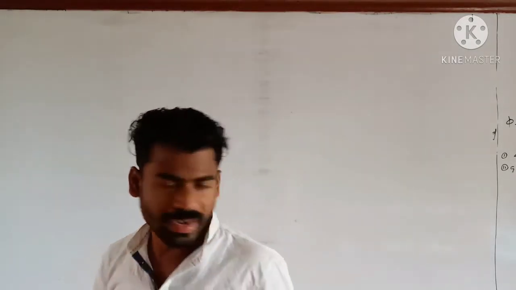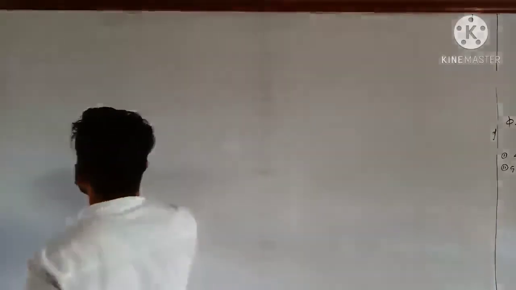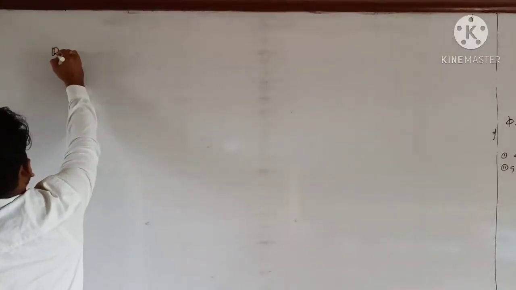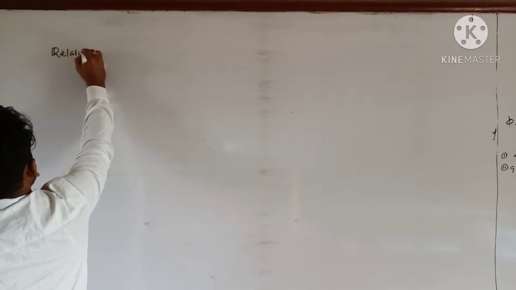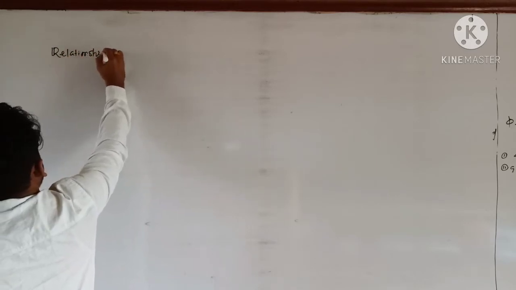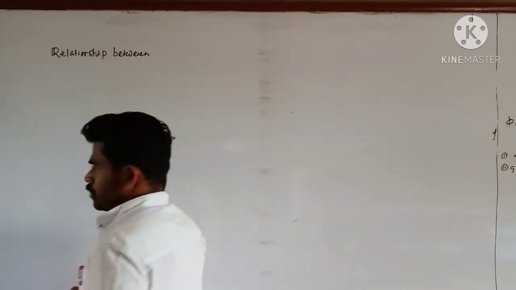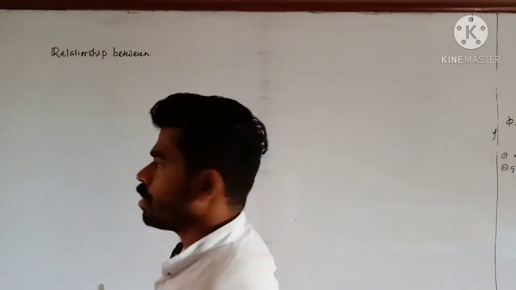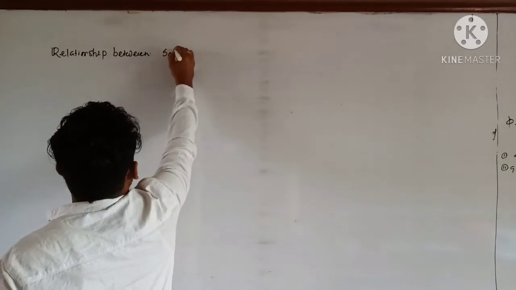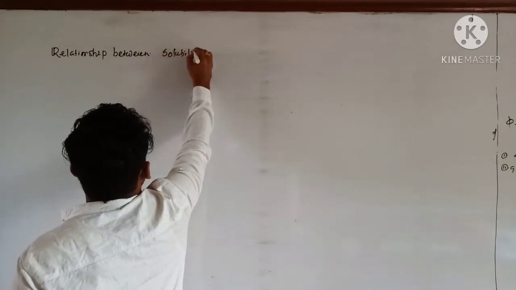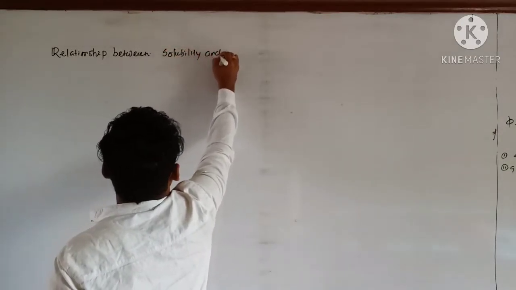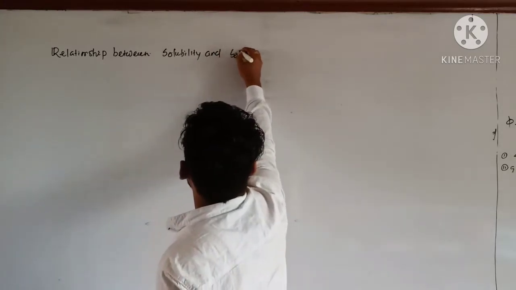Let us find out the relationship between solubility and solubility product.